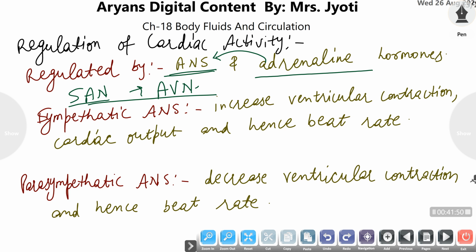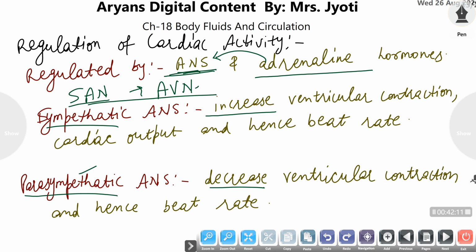The autonomous nervous system consists of 2 parts, that is sympathetic and parasympathetic. The sympathetic nervous system is responsible for increase in any activity that is controlled by the autonomous nervous system, while the parasympathetic nervous system is responsible for decrease in activity that is controlled by the autonomous nervous system.